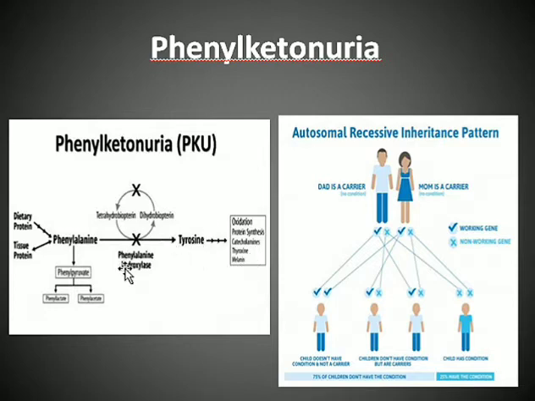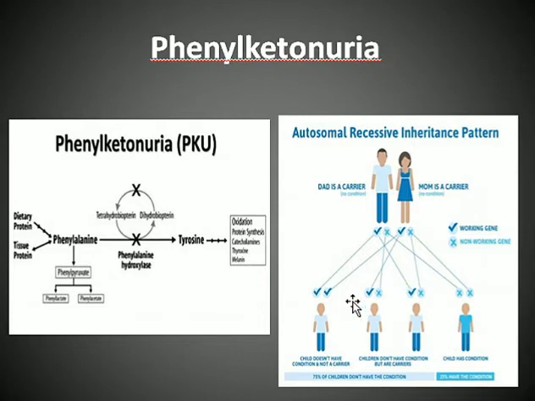So instead of tyrosine, what is formed is phenylpyruvate, and this phenylpyruvate then will break down into these substances, which will keep on accumulating in the body, and this will lead to various other effects. Now let us see the inheritance of this. So here again, just like sickle cell anemia, we have a similar type of inheritance where the father is a carrier, the mother is a carrier, and one of the children will have this disease, that is phenylketonuria, while the others will be either normal or carriers.